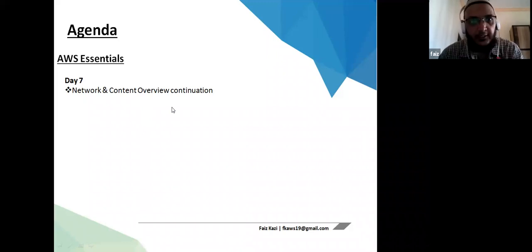Network content overview continuation will be there. I may extend one more session for this VPC because the next sessions are storage and IAM. 2 days for storage, so I think we can cover storage and IAM within those 2 sessions. So we'll extend one more session for this VPC tomorrow, and then discuss CloudFront and Route 53.